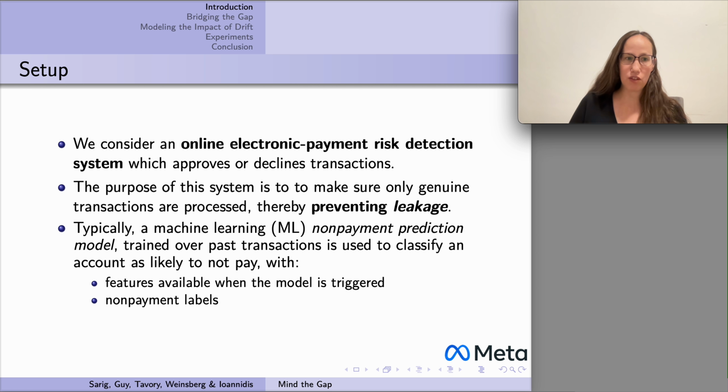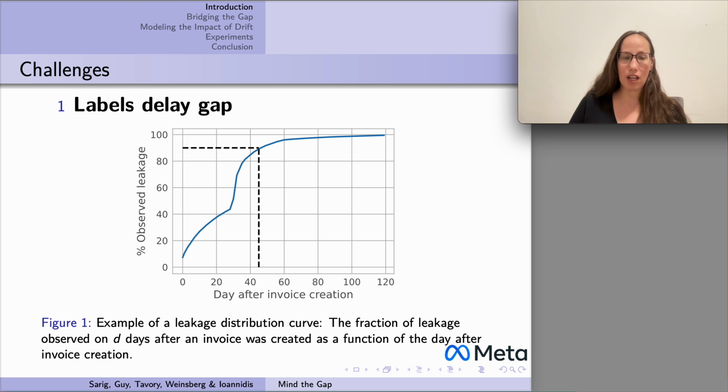However, this setting suffers from two main challenges. The first challenge is labels delay gap. It typically takes more than 45 days until we observe the true label of a payment, and therefore our labels for the models are delayed by at least 45 days.